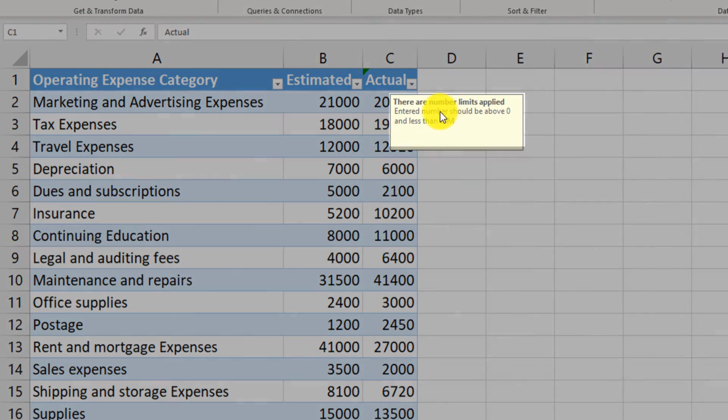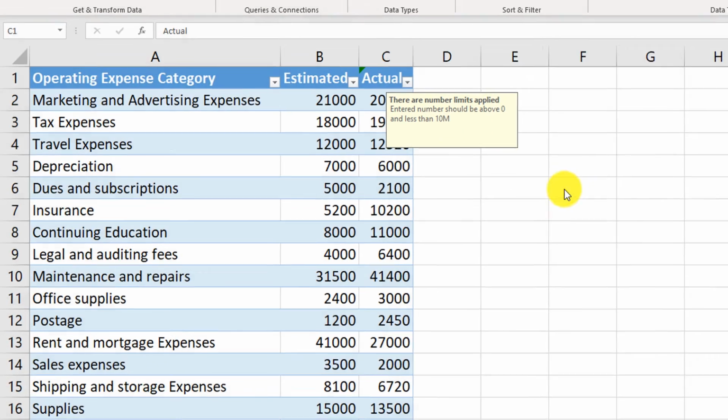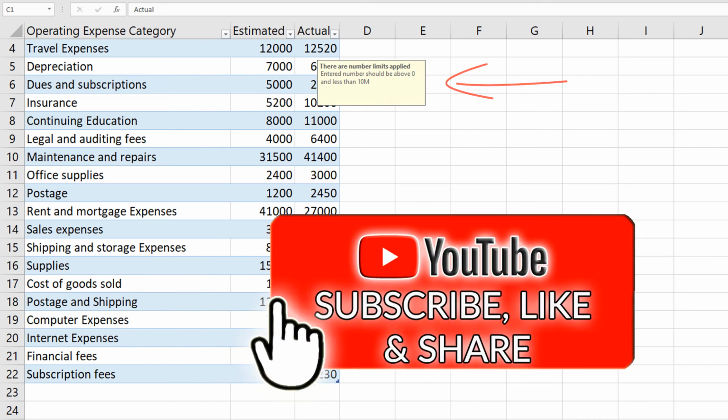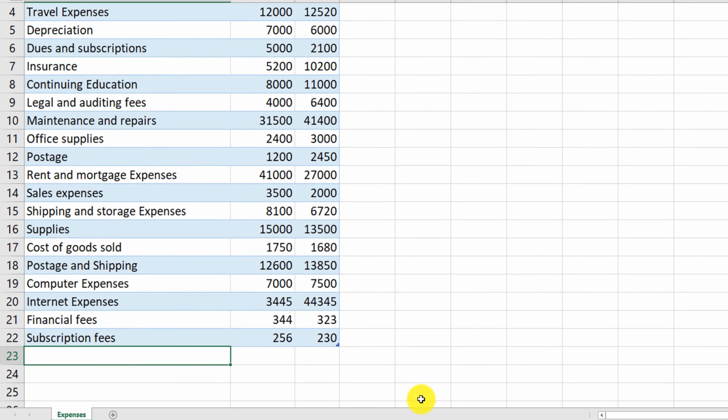Excel shows the limitations applied to this particular column. So the message that we entered now shows up as a tooltip. There are limits applied. Entered number should be above 0, but less than 10 million. And even if we scroll the data, the message continues to stay and show up. Now let's see what happens when we enter data that is not within those limits.